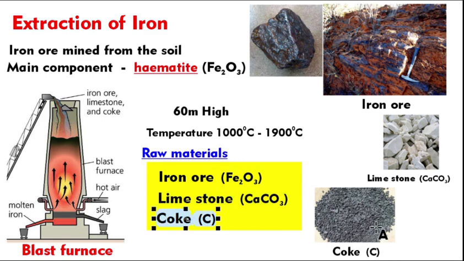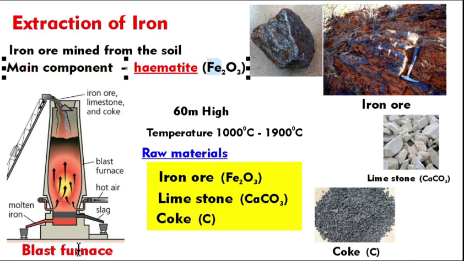Coke means carbon-containing fuel, not the Coca-Cola. Like when we barbecue, we use charcoal to increase the temperature. Similarly here, we use coke to increase the temperature inside the furnace. Remember, our main target is to remove oxygen and take the iron alone.